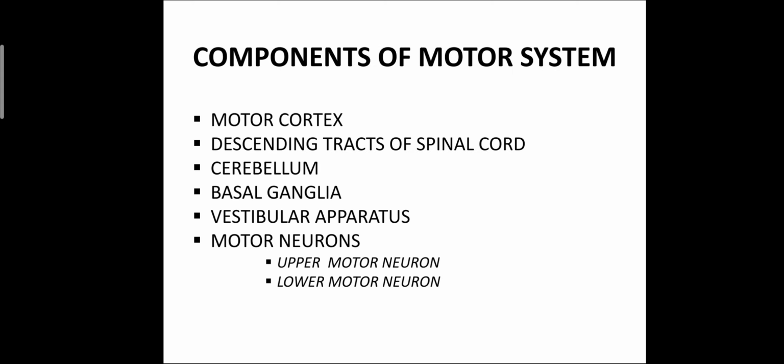What are the components of the motor system? Motor cortex, descending tracts of spinal cord, cerebellum, basal ganglia, vestibular apparatus, upper motor and lower motor neurons. These are the components of the motor system. I think descending tracts, that is pyramidal tracts, are completed. Cerebellum is completed. Basal ganglia is almost completed, some topics are remaining. Okay.